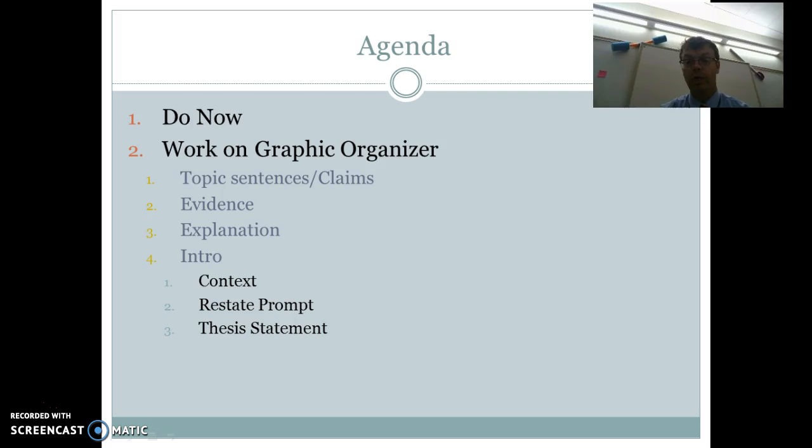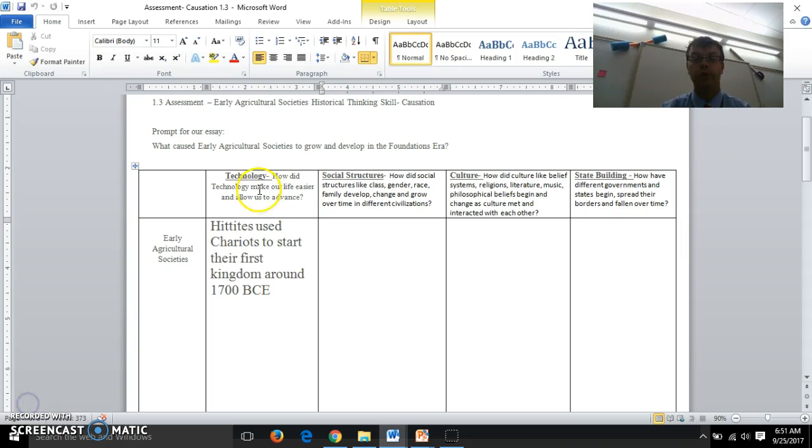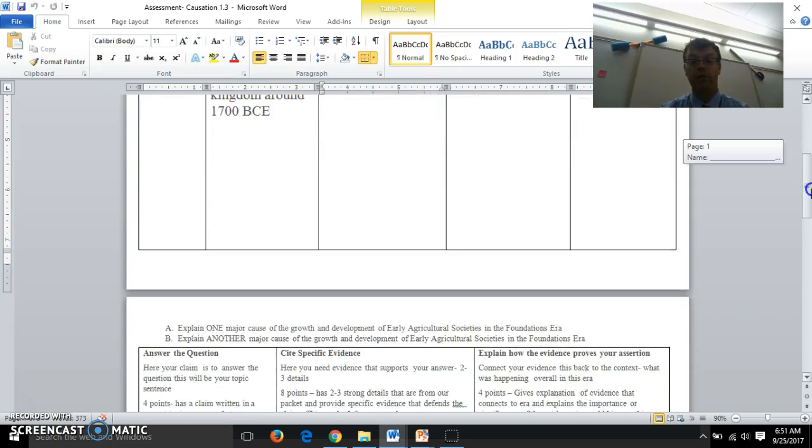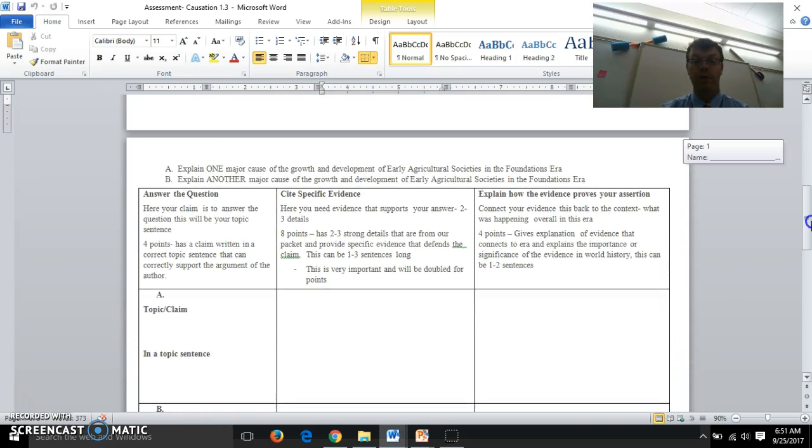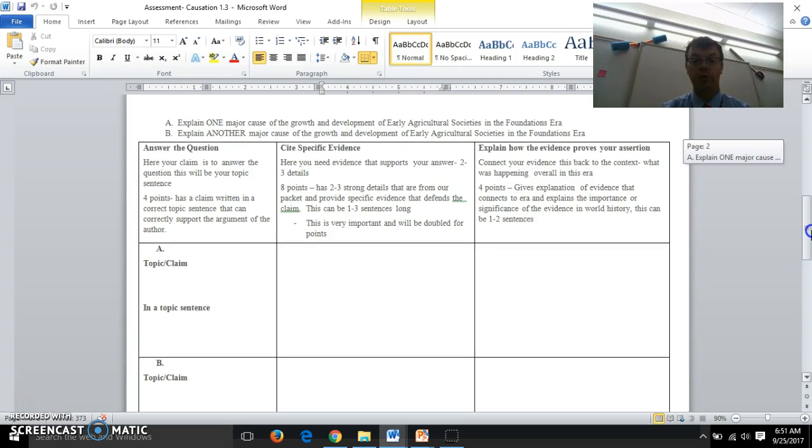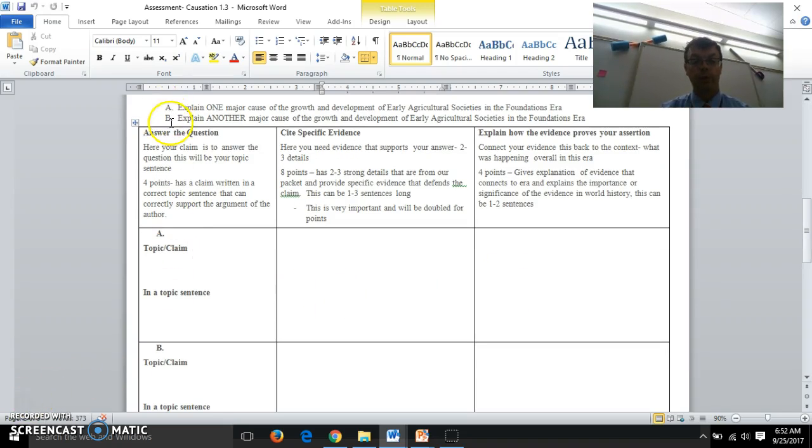So let's go ahead and get started on our graphic organizer. You've already circled two of these, which you're going to be using as your topics for your body paragraph. So now, flip the page down here, and we are going to look at what our two body paragraphs are. All right, and now we're going to look at A and B, which are our prompts.